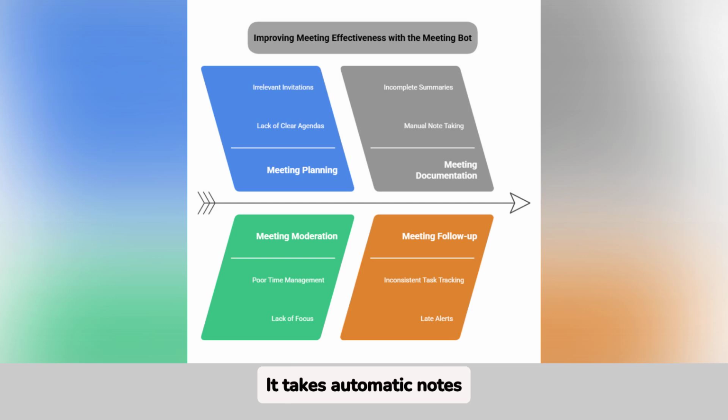It takes automatic notes using voice recognition and natural language processing, identifying who said what, what commitments were made, and what topics were left for future sessions. It detects decisions made in real time and highlights them in a parallel record that is validated with attendees at the end of the session, avoiding ambiguities. It also assigns tasks live to the appropriate individuals, recording dates, responsible parties, priorities, and follow-up criteria, integrating them directly into the company's task management system, such as Asana, Trello, or Microsoft Planner.